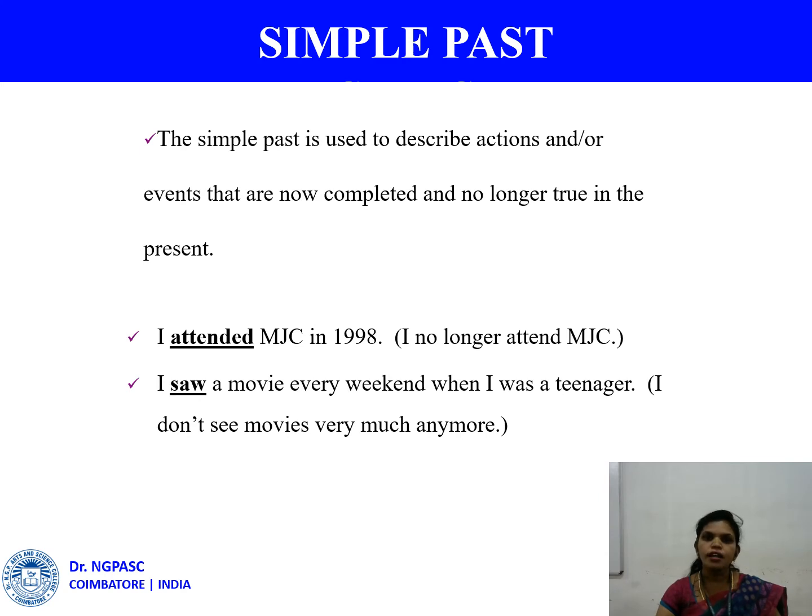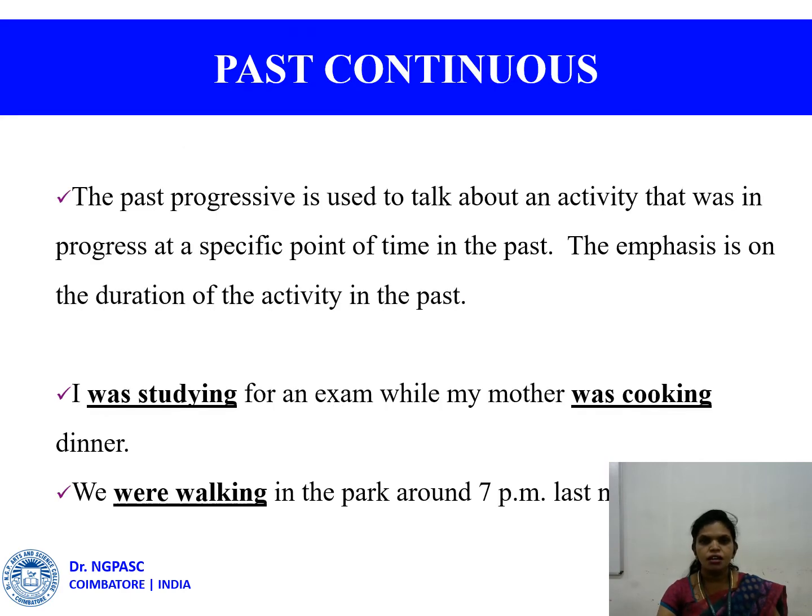Example, I attended MJC in 1998. After that, I no longer attend MJC, which means after that I didn't attend. I saw a movie every weekend when I was a teenager. So when I was a teenager, I had the habit of watching a movie every weekend. So I saw a movie. Here you refer to a past action. You say that at a past time an action occurred. And here it is every weekend as the time reference.